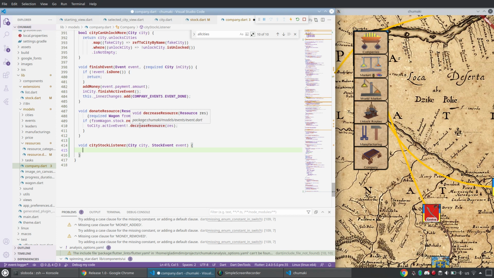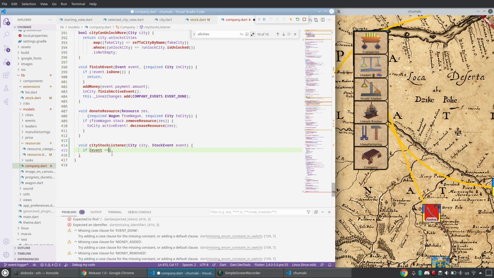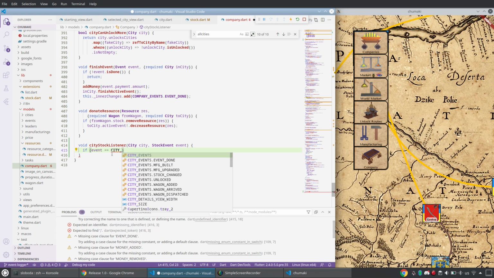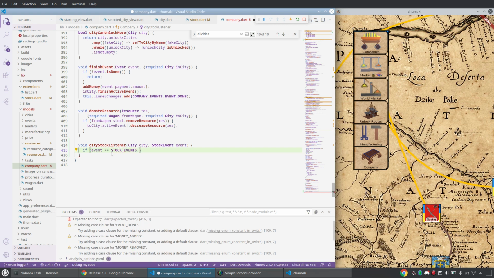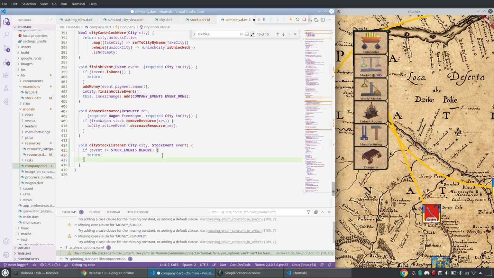And what I would like to do in the city stock listener is listen only to events when something is removed from a city stock. It means I bought something, so I took this resource from the city stock and put it into my wagon. If event equals, not city, but StockEvents.remove. Let's actually have it in negative. If it's not remove, then return. I don't process it.